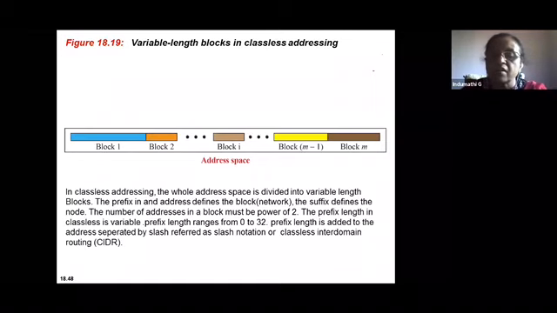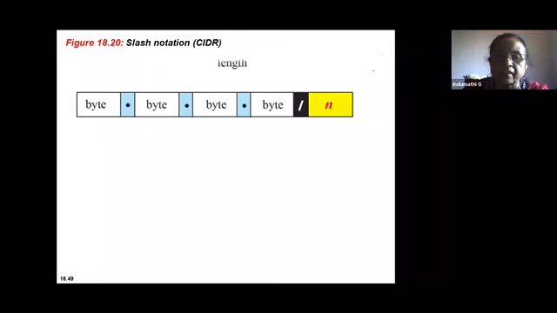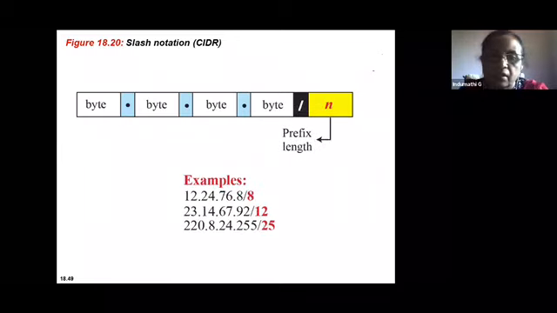CIDR stands for classless interdomain routing. N represents the mask value which is used for identifying the prefix. Each of x, y, z, t is one byte, as you know, 4 bytes are there, followed by slash n. That is your CIDR notation.